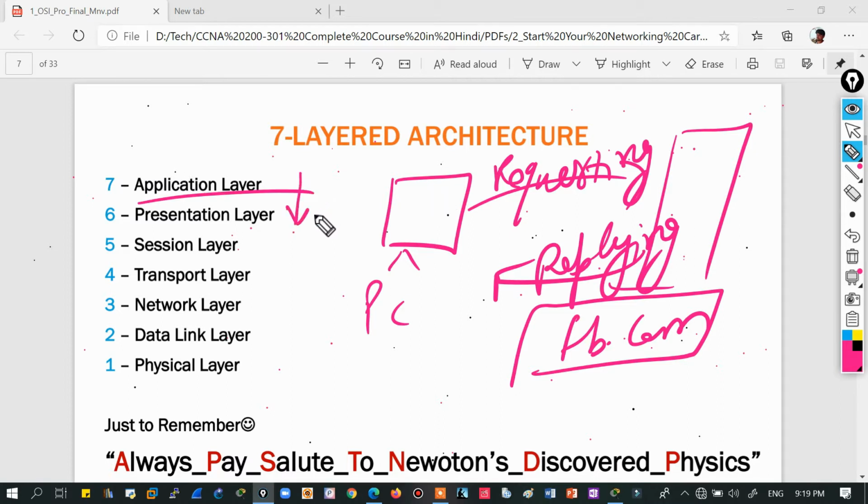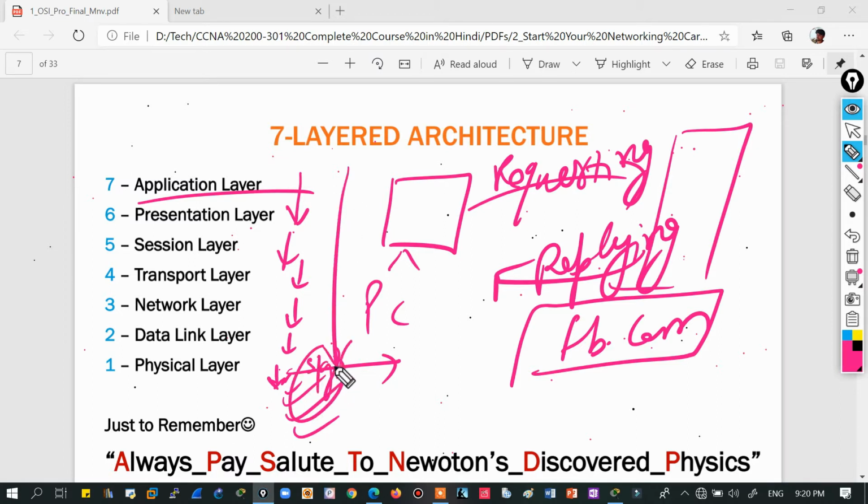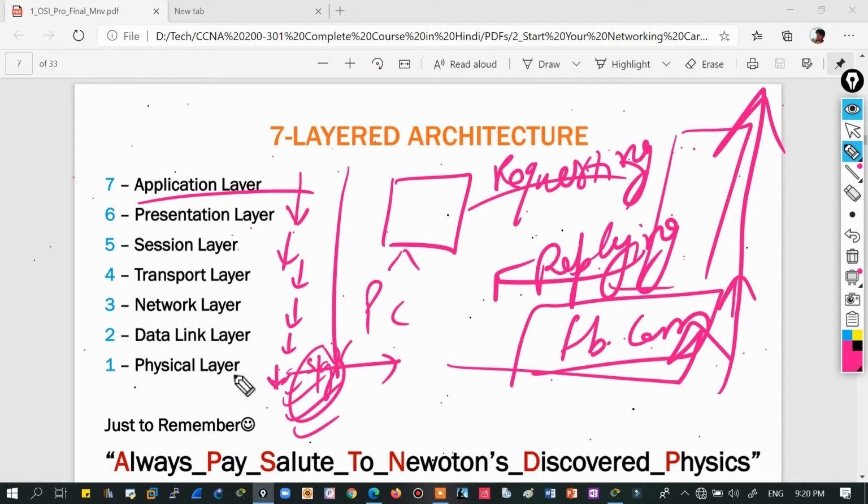From the application layer, data will travel to the presentation layer, then session layer, transport, network, data link, and finally the physical layer. It can be that I'm using wireless, so it will be in radio frequency terms, and if I was using a wire, then it would travel in the wire as a different type of electrical signal. This is the process when I'm sending, and when the server is receiving, data is first received at the connector, then from the physical layer it will travel up, and finally it will be displayed on the server.